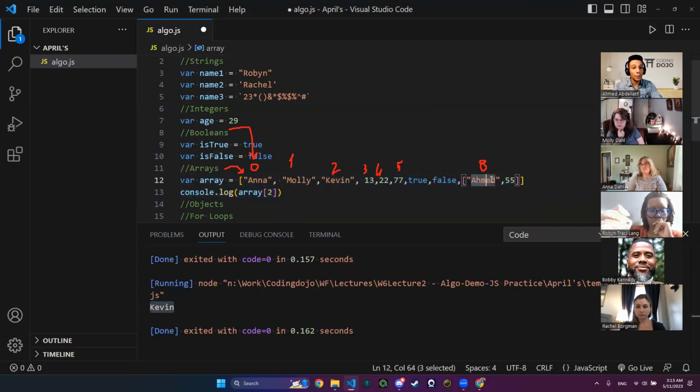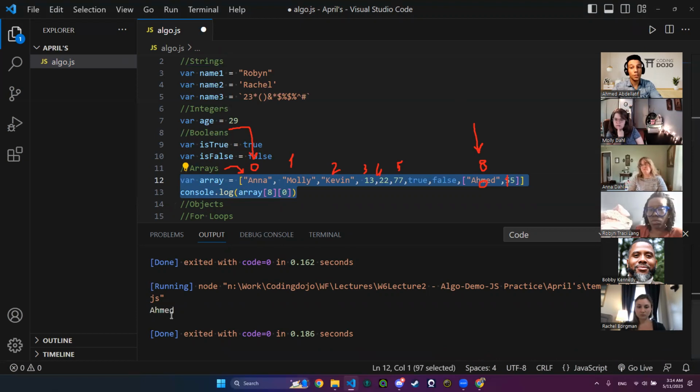But if I want to console log Ahmed right here, I will go for index number 8, because Ahmed is in index number 8, but Ahmed right here is in another array. That array starts with the 0 index and so on. Since it is an array, I will console log index number 8, the whole array, specifically index number 0 in that array. This will console log Ahmed for me, as you see right here.